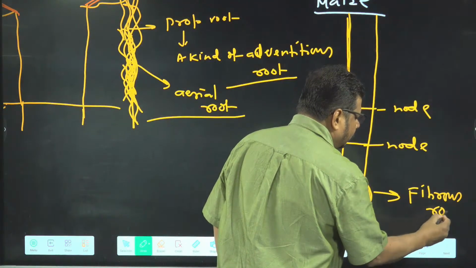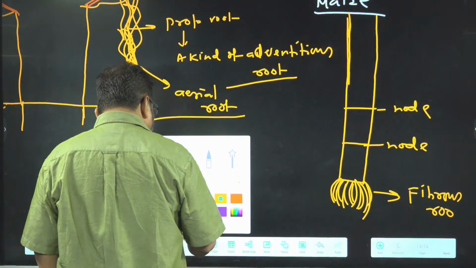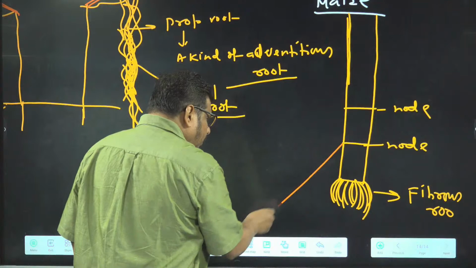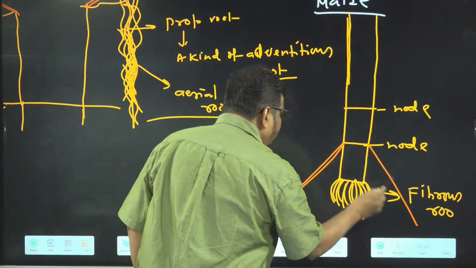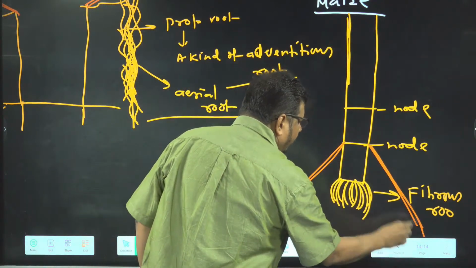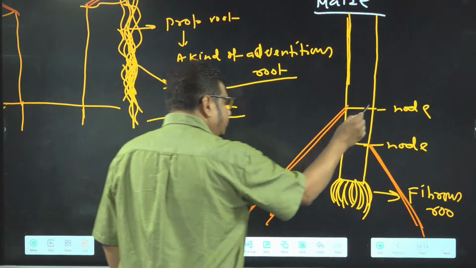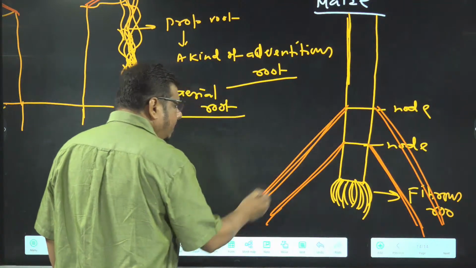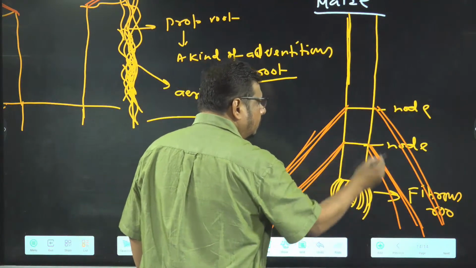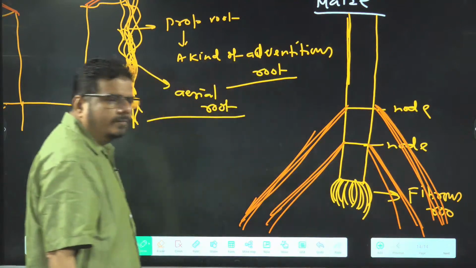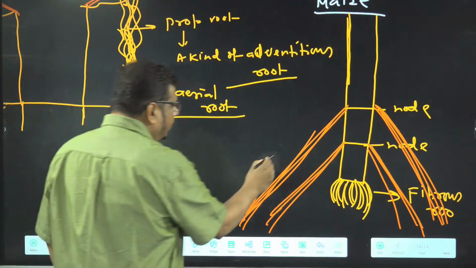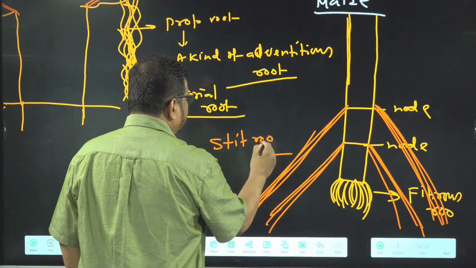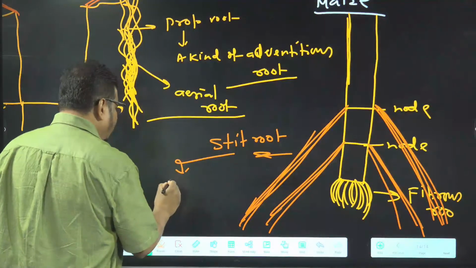It is a fibrous root. What you will find in maize and sugarcane plants is that from the lower nodes, some stilt roots arise, grow obliquely and penetrate into the soil. Are you getting the idea? This particular root is called which root? Stilt root. So it arises from the lower node.